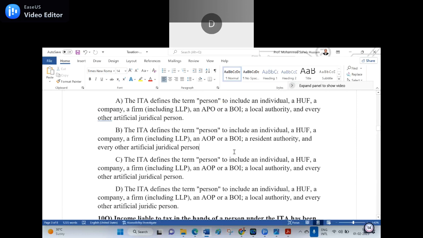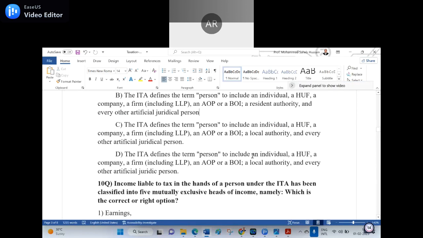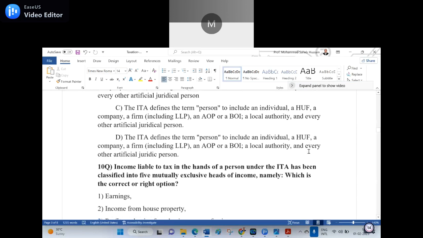Right. Now, what is the change I made in B? A resident authority, instead of a local authority. Is it clear? Yes, sir. Then what is wrong in D? Local authority. They say juridical person, but I wrote juridic person. Is it clear? Yes, sir. So C is the right answer.